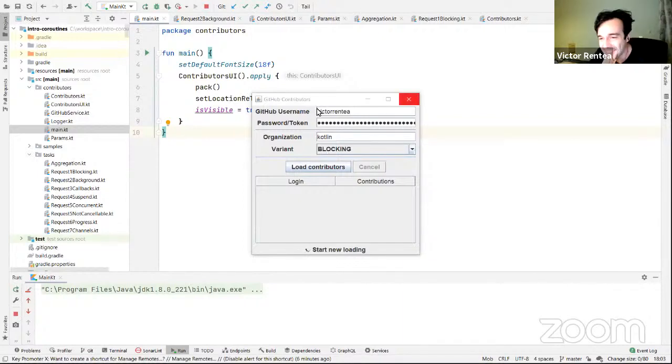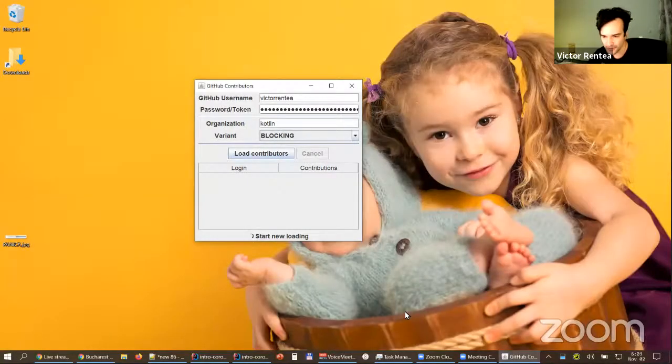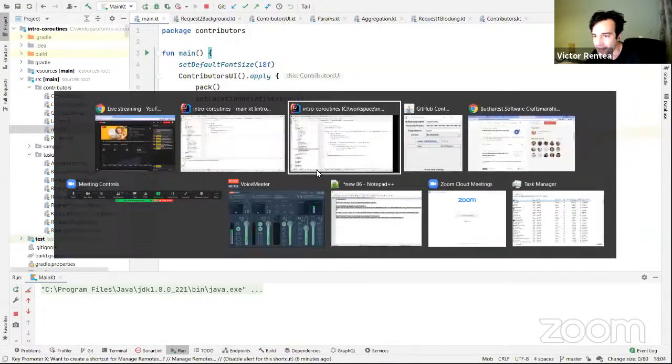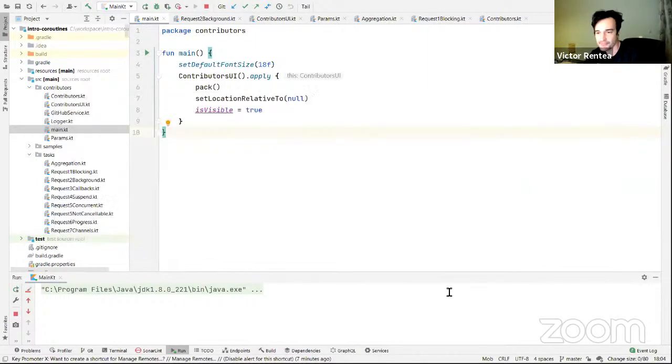Good. Now, this is the simple application. I will, oops, what happens when I do this? It disappears all my, strange, I didn't know that. I think it's a feature of Windows. If you move that window, it clears the desktop or something. Anyway, just one second to find Zoom. Zoom is still there. Perfect.